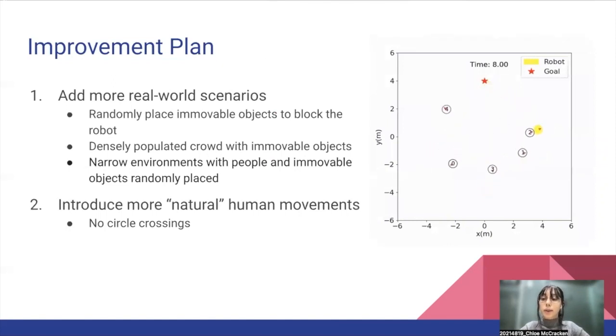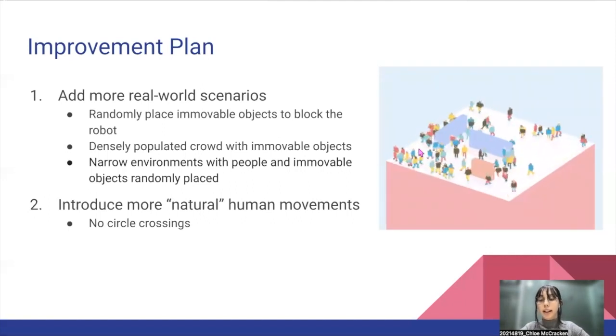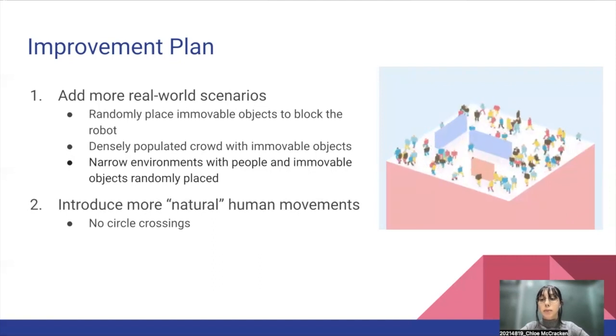First, we wanted to add more real-world scenarios. For us, that included using a combination of both static and dynamic objects, increasing crowd density, but also different environmental spaces. Next, we wanted to introduce more natural human movement. We felt the circle crossing simulation didn't really make any sense for the purpose of this study. Like you can see in the GIF, circle crossings force all the agents to move and cross in the middle. But crowds in real life move in a much different way, and so we modified the human pathing in a way we thought more accurately represented a crowd.